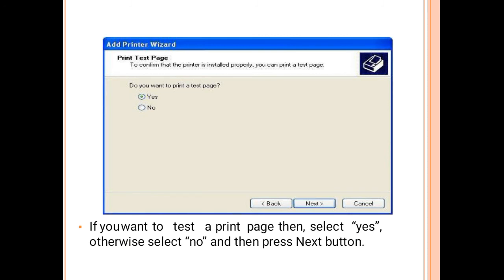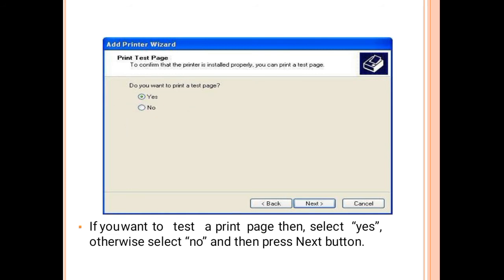Then add printer wizard. So here one is a print test page. Do you want to print a test page? If you want to test a page after connecting the printer, then you have to click on this button yes. If you are not ready for test page, then you have to click no button.